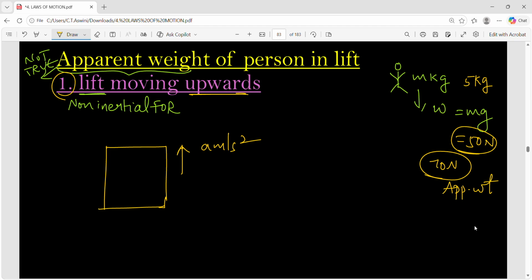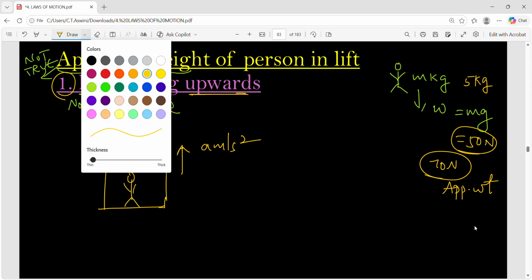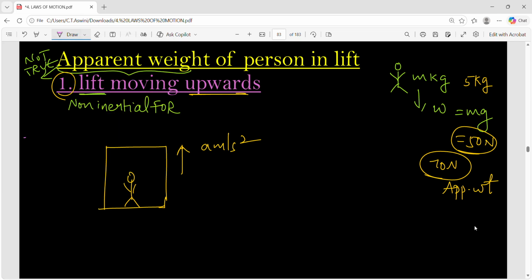We'll see now why he feels like that. For that, we are considering three cases. The first case is the lift moving upward with an acceleration. Now this is the person inside the lift. So what is the weight of the person? This is the mass of the person, m kg. So weight will be equal to m into g. And what will be in the upward direction?